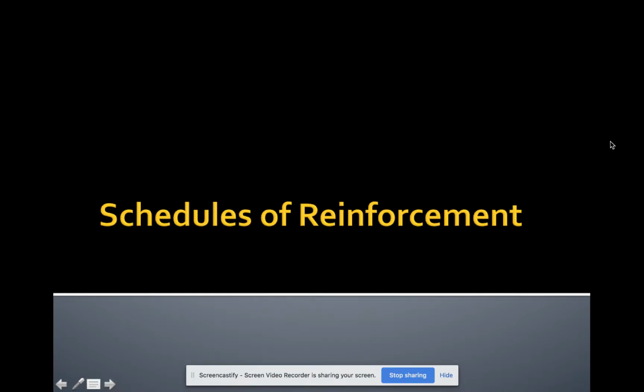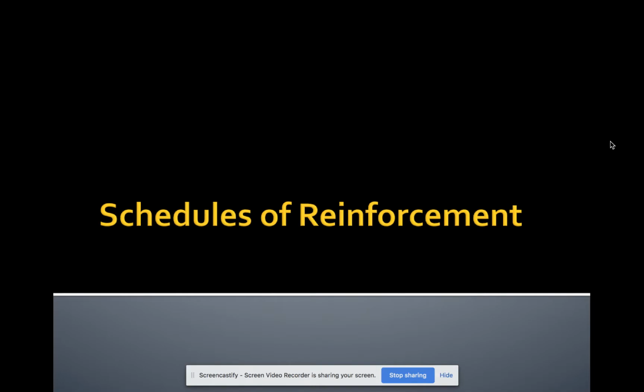Okay, I'm going to do a quick review of schedules of reinforcement. Very quickly, let's review what the difference between reinforcement and punishment is. Reinforcement is a good thing. It's something that you want. It causes the behavior to increase. Punishment is a bad thing that can happen to a person, and it causes the behavior to decrease.